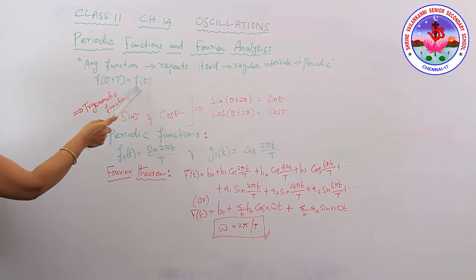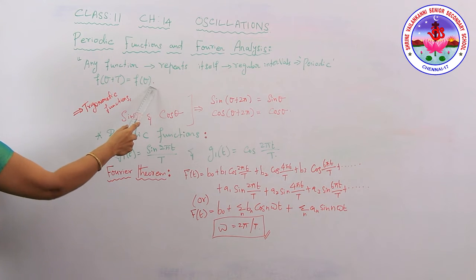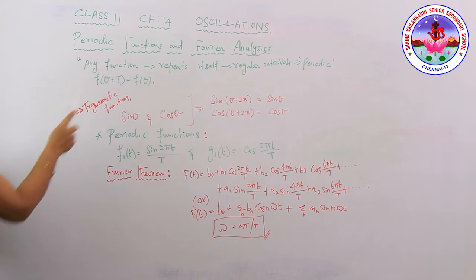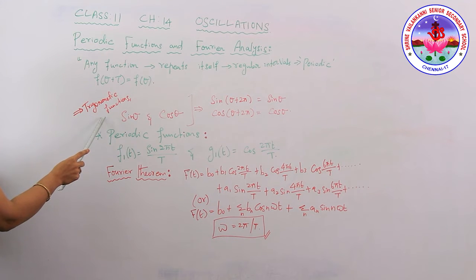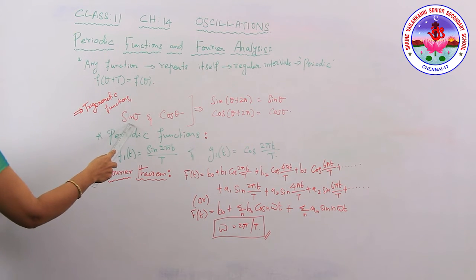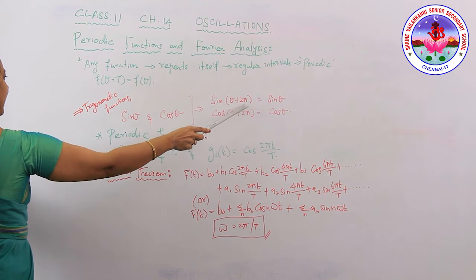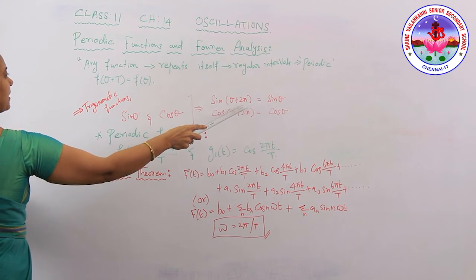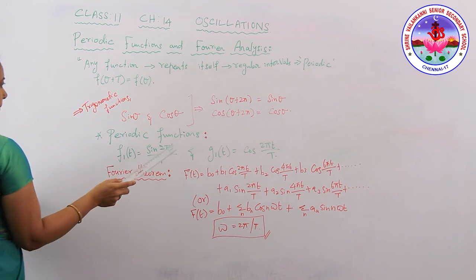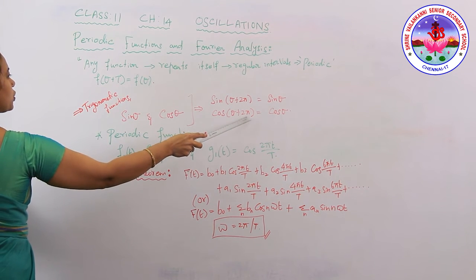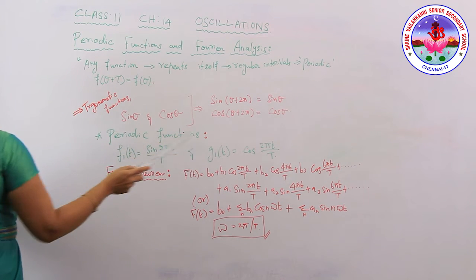A function f satisfying this property is called a periodic function. We take the example of trigonometric functions, here sin θ and cos θ. These are periodic with a period of 2π radian. Sin(θ + 2π) = sin θ, and also cos(θ + 2π) = cos θ.